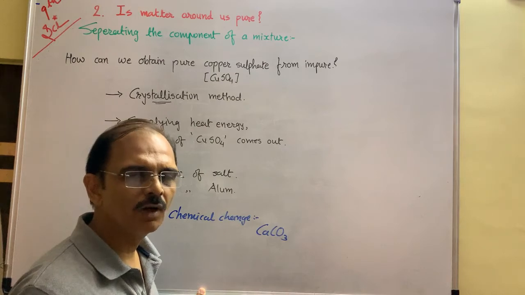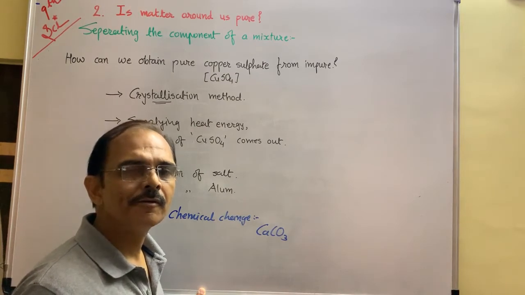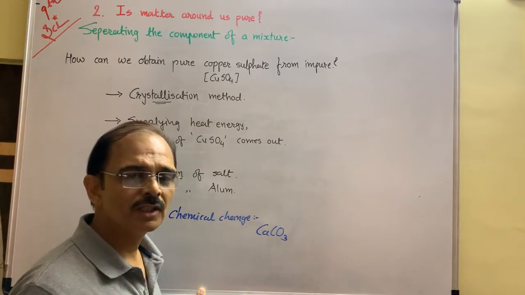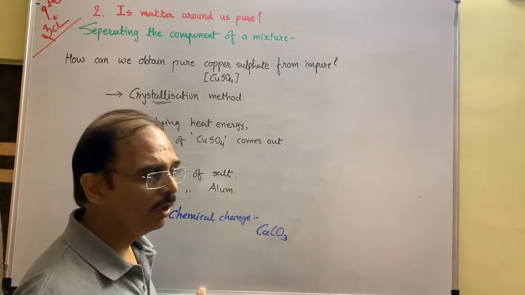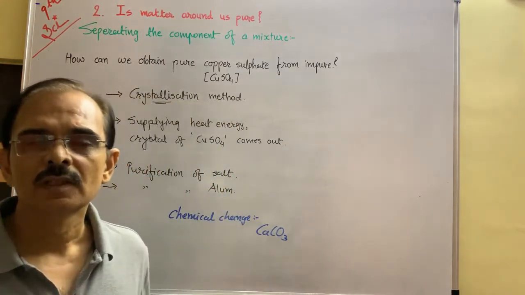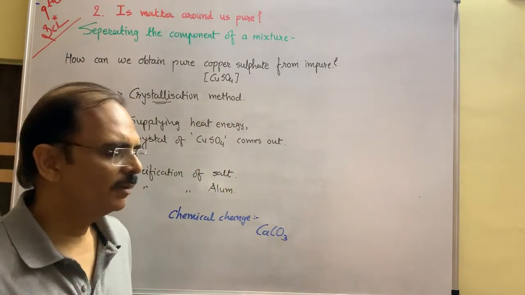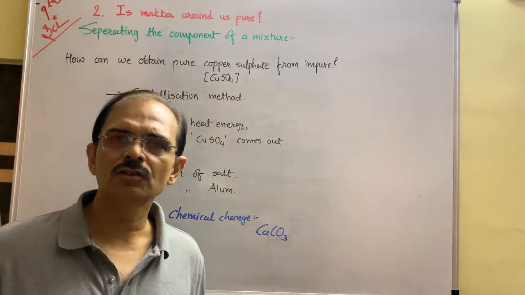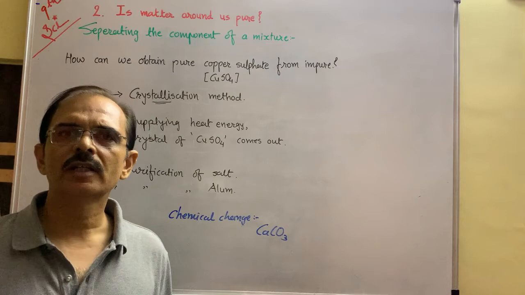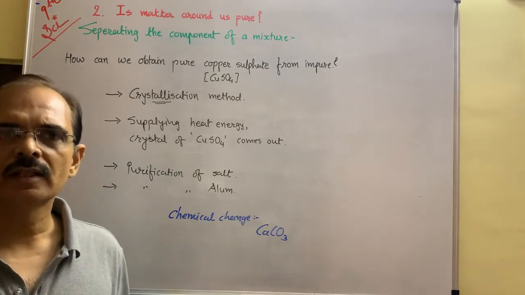Calcium carbonate is what? It is whitewashing. When you whitewash the walls, then we apply calcium hydroxide. This is the solid form. When calcium hydroxide reacts with carbon dioxide, atmospheric carbon dioxide, then calcium carbonate is formed. Our bone contains this